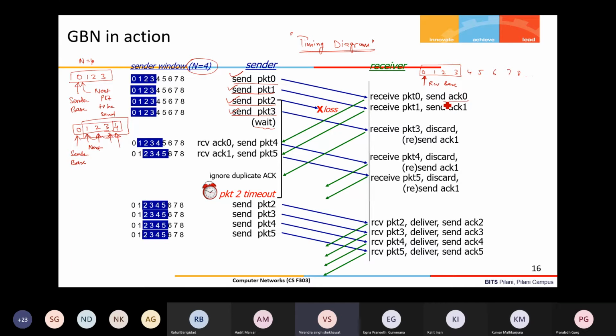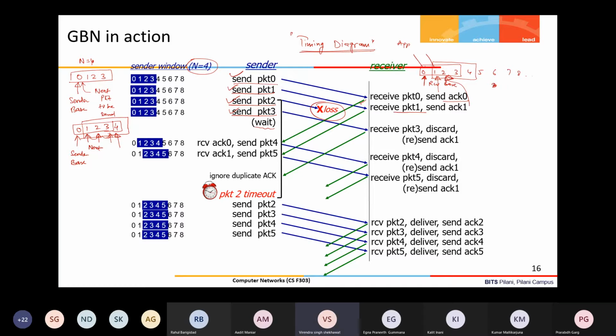Once 0 is received and acknowledgement 0 has been sent, the receiver will move from 0 to 1. So now the receiver is waiting, the window is shifted, and the receive base has moved to the next. Now the next packet is received and its acknowledgement is sent. Now you can see that packet number 2 is lost here. After receiving 0 and 1, these two consecutive, in-order packets have been received by the receiver, and these two packets will be delivered to the application, right? And the receiver base is now at 2, right?